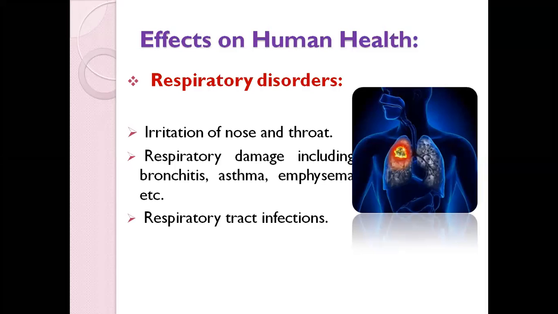Okay, so emphysema usually happens whenever a person is exposed for a very long period of time to air pollutants. Whenever an individual is exposed for a very long period to any form of air pollutants, it causes emphysema. It can also cause some form of respiratory tract infections, like acute respiratory infections. So these are the effects which can be seen on the respiratory system.